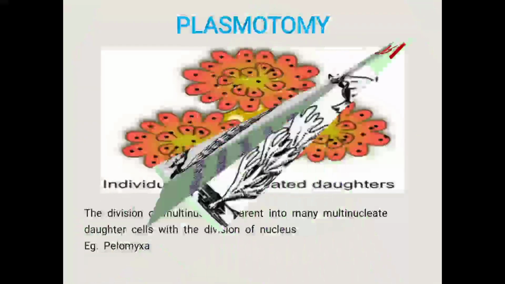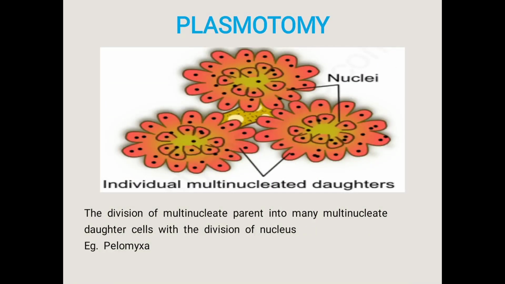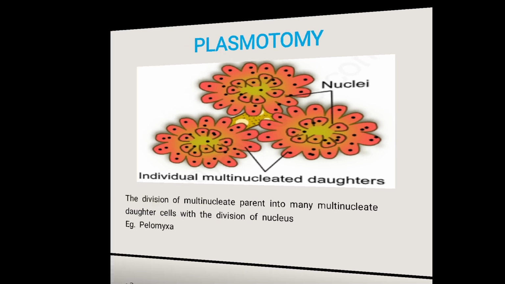And next one, plasmotomy. This plasmotomy is very easy. The parent will be multinucleated. The multinucleated parent will divide and give daughter cells, and the daughter cells will also have multiple nuclei. That is what is known as plasmotomy. It is the division of a multinucleate parent into many multinucleate daughter cells with the division of the nucleus. The parent will have multiple nuclei and the resulting daughter cells will also have more than one nucleus. That is what multinucleate daughter cells means, right? So this is known as plasmotomy.